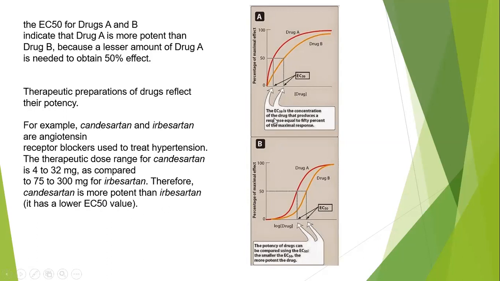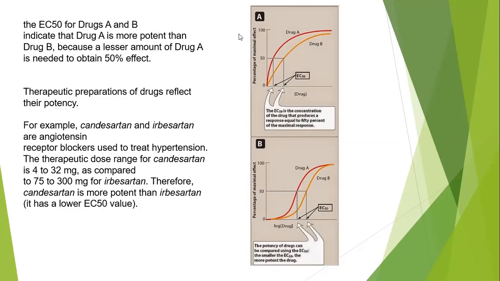So, the EC50 value is the concentration of the drug that produces a response equal to 50% of the maximum response. The potency of a drug can be compared using the EC50. The smaller the EC50, the more potent the drug.